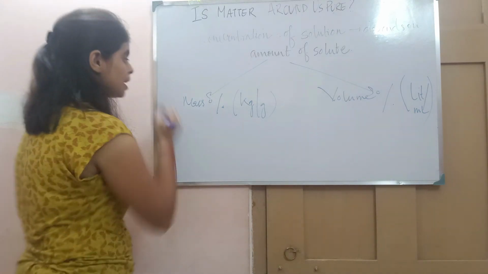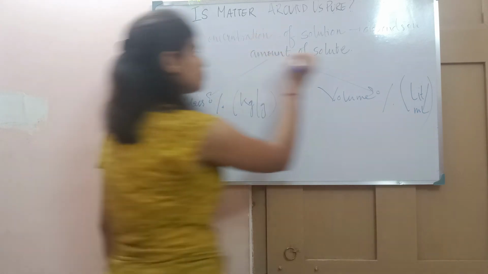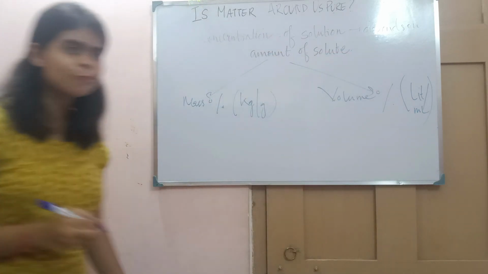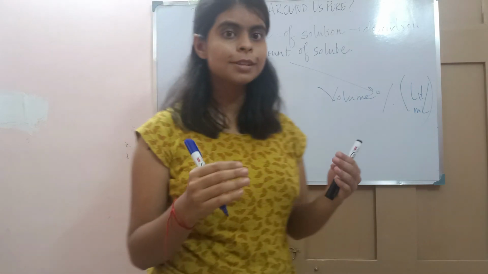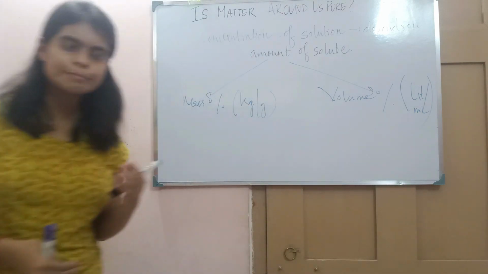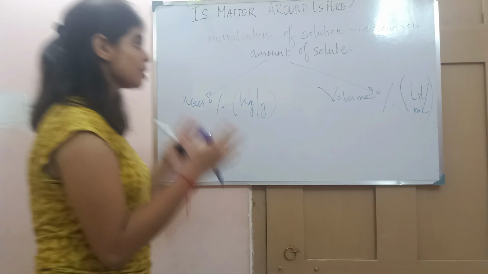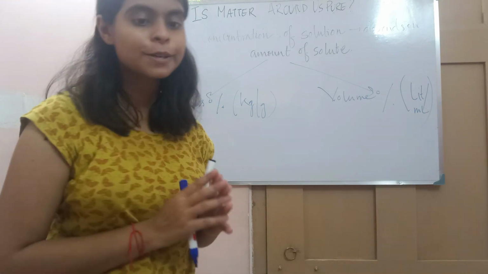So let's calculate. Since it depends upon the amount of the solute, what is the percentage formula? We know the percentage formula is the part divided by the total into 100. Now let's see how we calculate the mass percentage and the volume percentage.